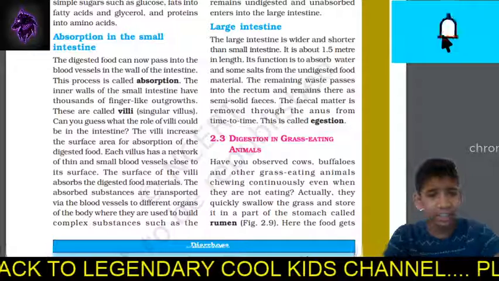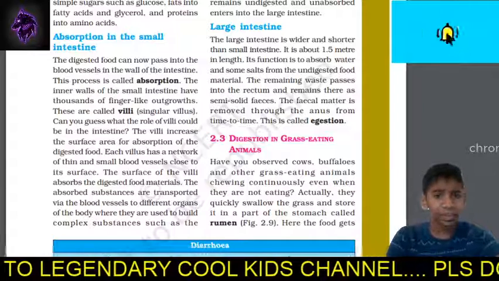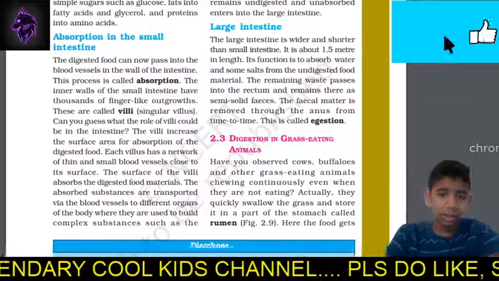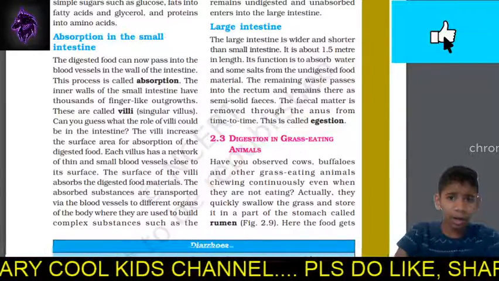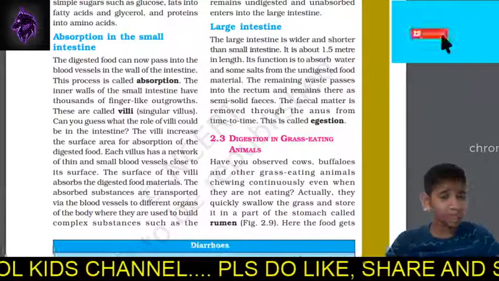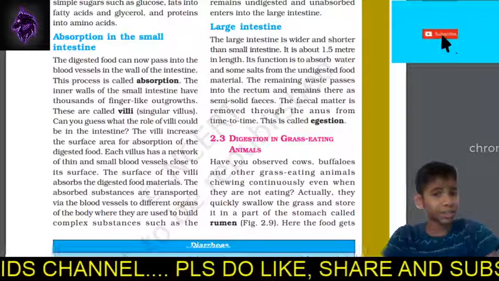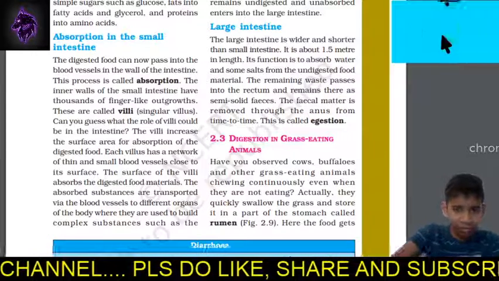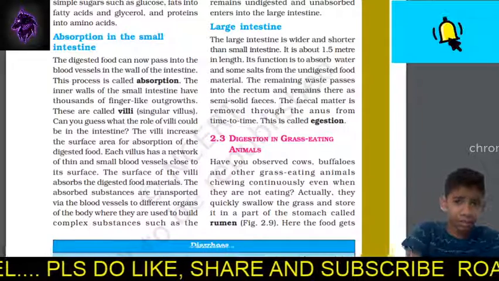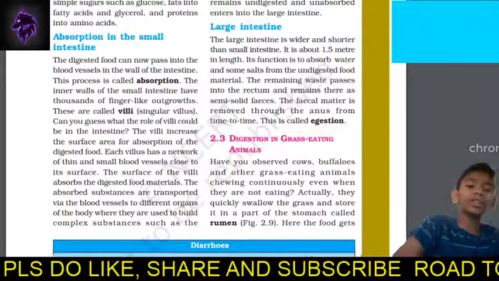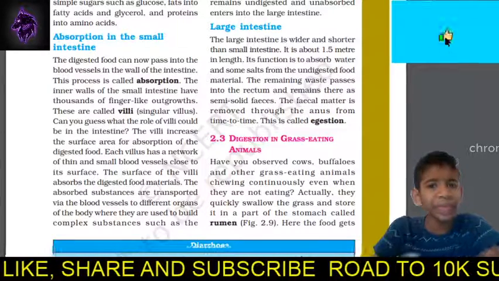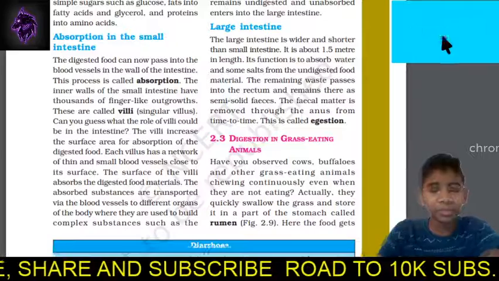the food very easily, because when there is a rough surface, like when you're washing clothes, you rub them on a rough surface. Why? Because the dirt completely comes out. The same funda applies to the small intestine. The food passes through the small villi, and the carbohydrates, fats, glycerol, everything will be absorbed, right? So this is how absorption in the small intestine happens, guys. The role of the villi is really very key for the whole body, guys.